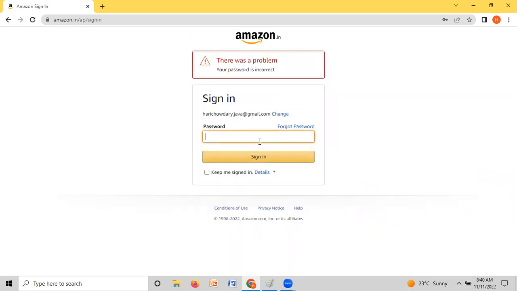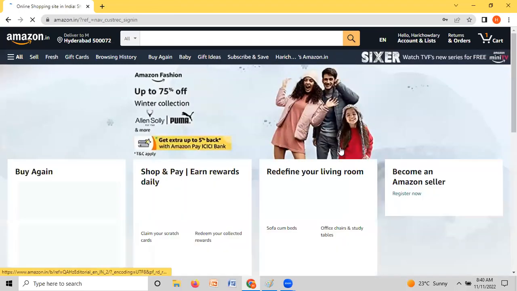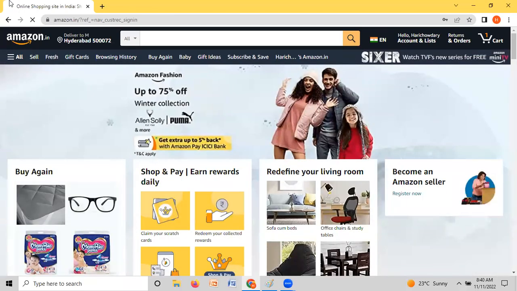Yeah, so I just logged in. Now, once I log in, my application is authenticated.